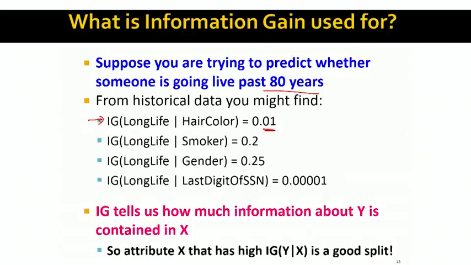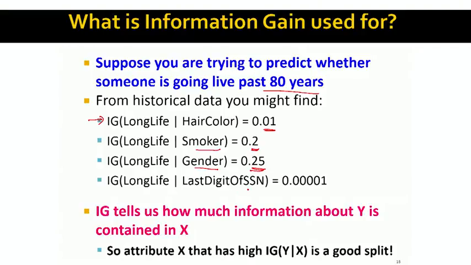Here the information gain is very low. Basically, hair color doesn't tell us much about how long someone is going to live. For example, we see that whether somebody is smoking or what someone's gender is tells us much more about how long somebody is going to live.